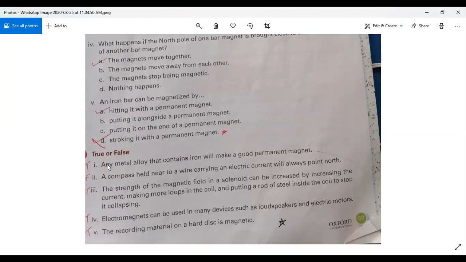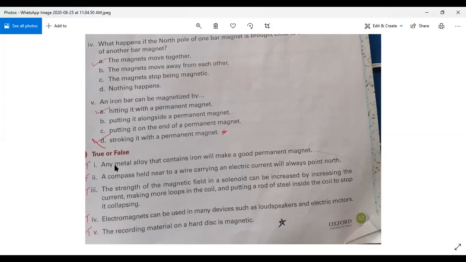Question number one: any metal alloy that contains iron will make a good permanent magnet. I have told you the term alloy. An alloy is made when two or more different elements are combined, and they give us another compound. So if we make an alloy of any metal and one of the substances is iron, it will make a good permanent magnet. This is true.